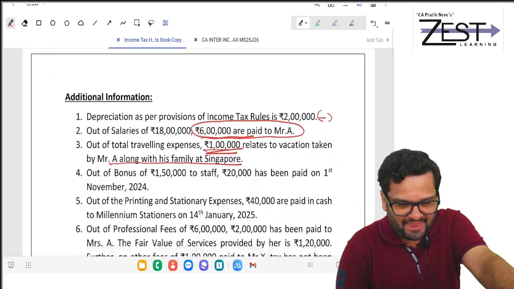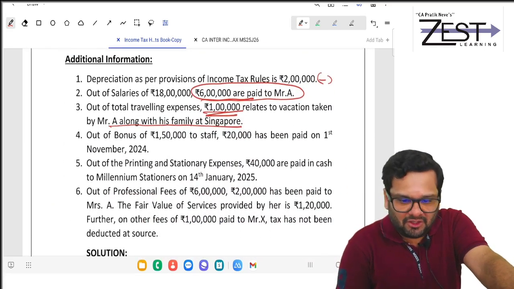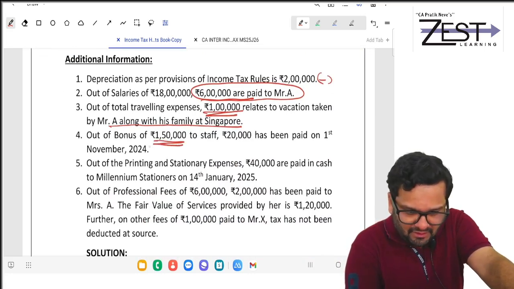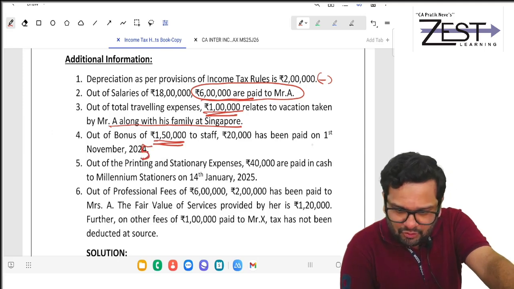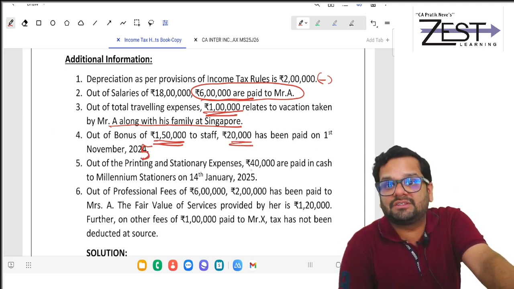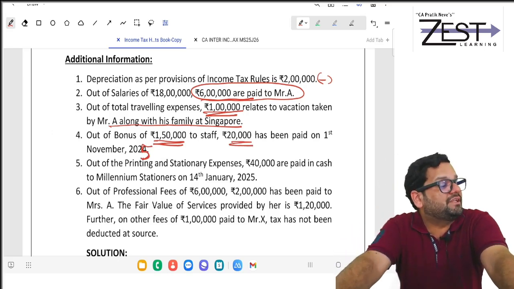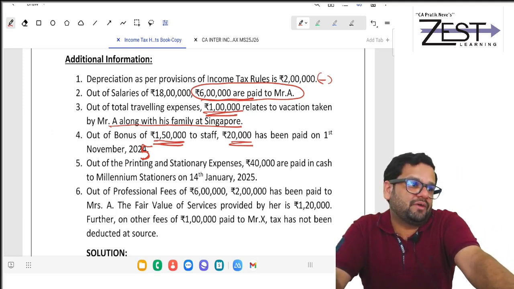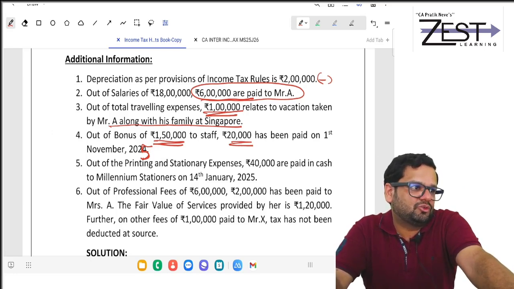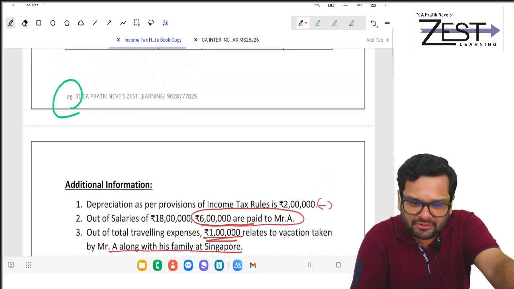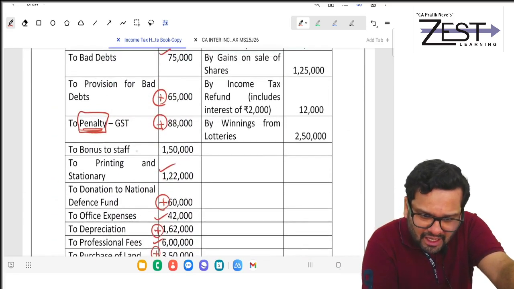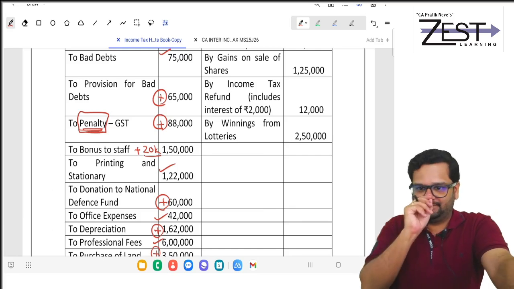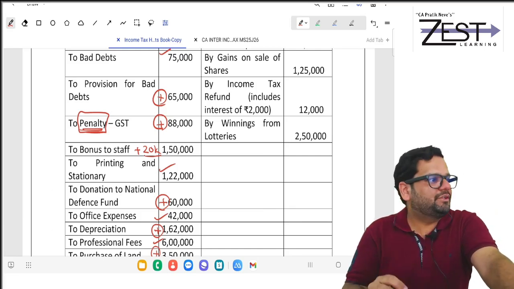Next, out of bonus of 1.5 lakh, which you said was okay, make it like this. 20,000 has been paid on 1st November 25. Please make it 25. It is paid after the due date of filing ITR. So what will you do? Add. Add how much? 20,000. All of you with me?